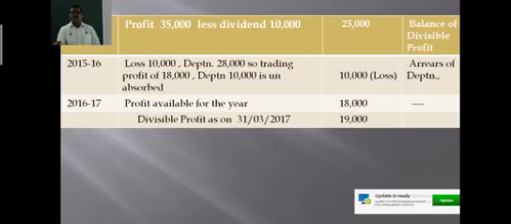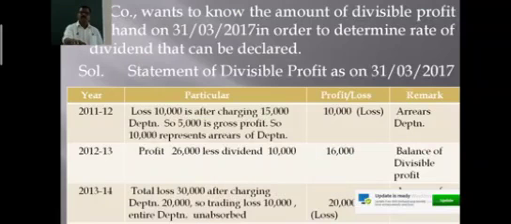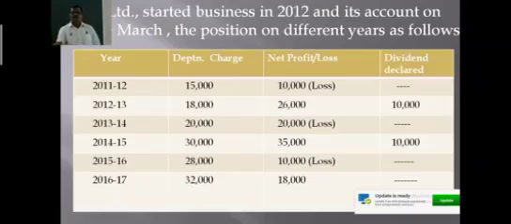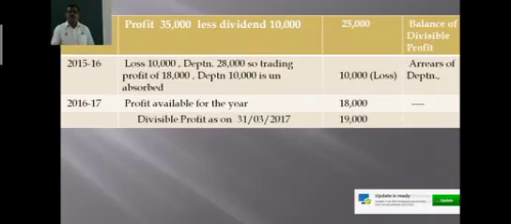So, in the years 15 and 16, there is a depreciation charge of rupees 28,000, and there is a net loss of rupees 10,000. Depreciation 28,000, net loss of rupees 10,000. Therefore, there should be a loss of rupees 10,000 after depreciation of 28,000.